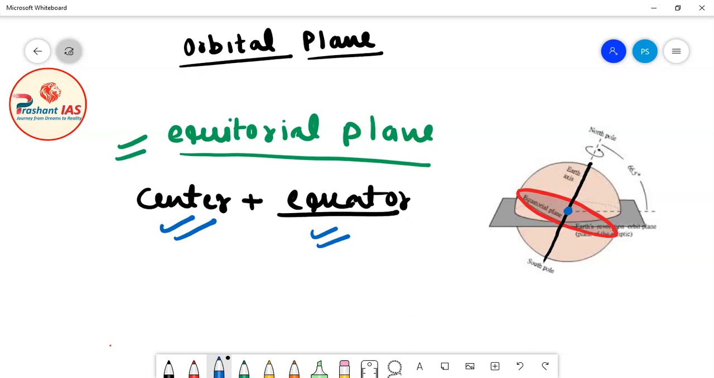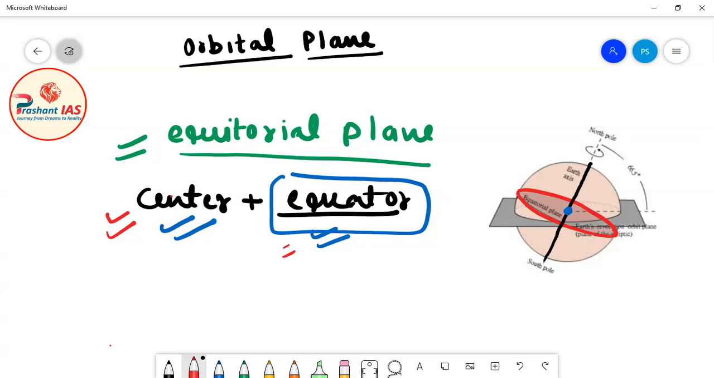When I teach you about latitudes in that class, we will discuss this equator in detail. For the time being, you just understand that the equatorial plane is the plane passing through the center and the equator. So here I have drawn this equatorial plane in red color. Please see in this diagram, I have drawn the equatorial plane in the red color. So this actually represents the equatorial plane.